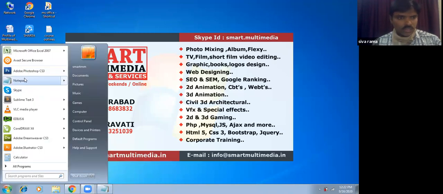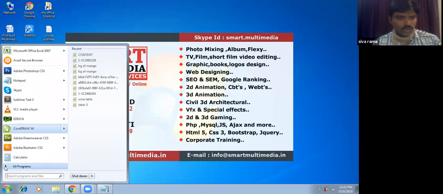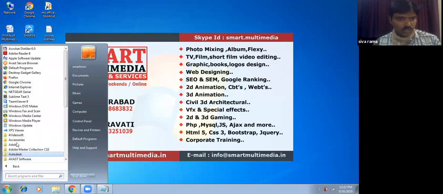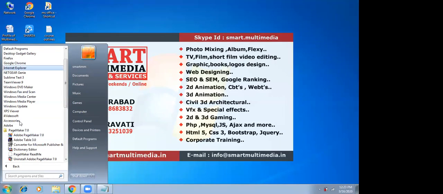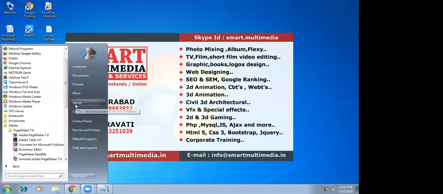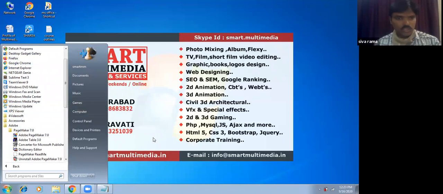Sir, this is Photoshop. Photoshop is one of the tools. I will explain, sir. Don't worry. This is Corel Draw, sir. And you're asking about PageMaker. PageMaker is also one of the tools. For example, I will explain about Photoshop, sir. I will show you Photoshop.